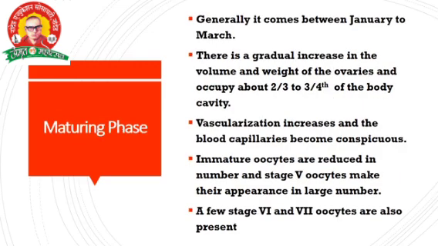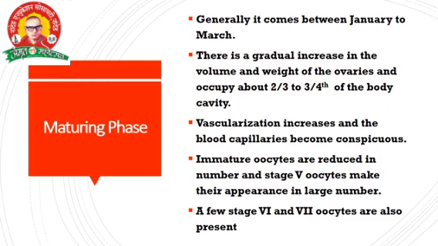Or ova. Then the maturing phase. Generally, it comes between January to March. The progress is going on in January to March. There is a gradual increase in volume and weight. It is the same procedure we saw in the testes, and the ovaries are also the same. Gradually the volume and the weight of the ovaries increase, occupying about 2/3 to 3/4 of the body weight. This weight is high in the ovary. Vascularization increases and the blood capillaries become conspicuous.